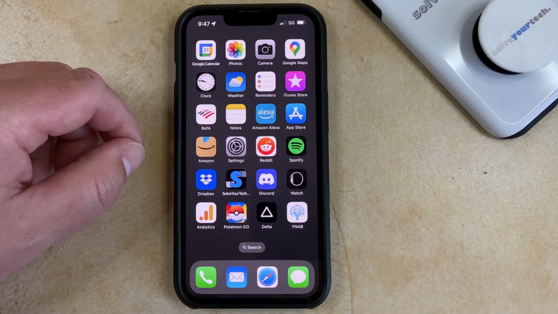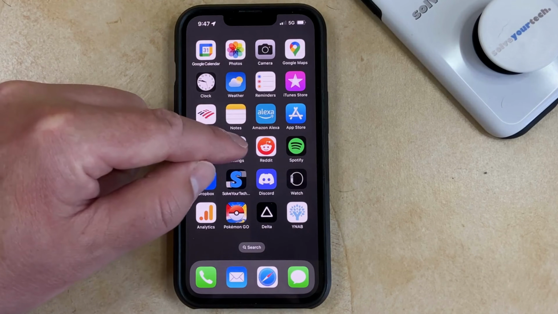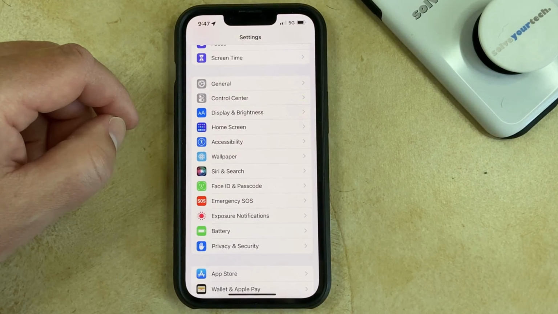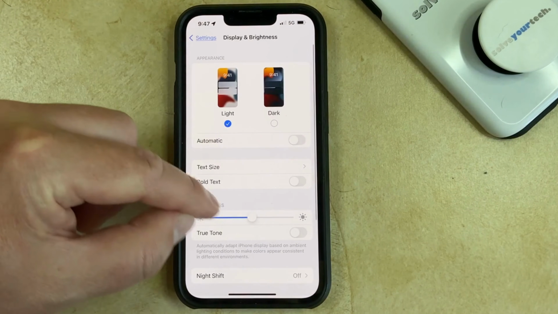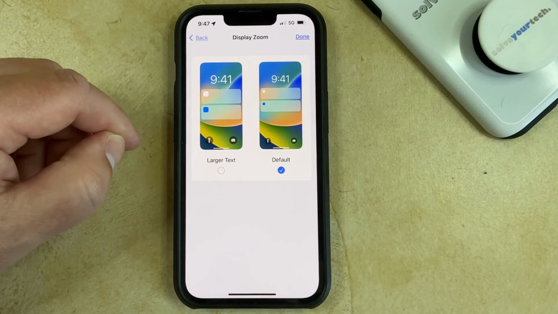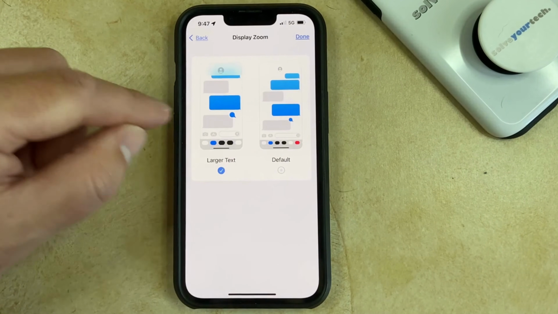If you want to enlarge your iPhone 13 screen, then you need to change an option called Display Zoom. You can do this by opening the Settings app, scrolling down and choosing the Display and Brightness option, scrolling to the bottom of this menu and tapping Display Zoom, and then you can select the larger text option.